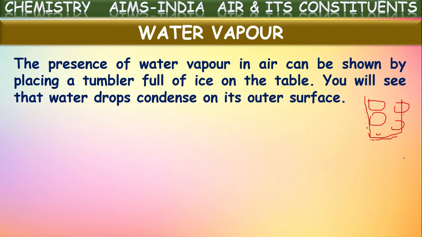So where are these water droplets coming from? Is water leaking from the glass from inside to outside? No, these droplets of water are because of the water vapor present in the atmospheric air. When this water vapor touches the cooler parts of the glass, it condenses to form liquid water. So this liquid water appears like droplets on the glass. This proves that there is water vapor in the atmosphere.